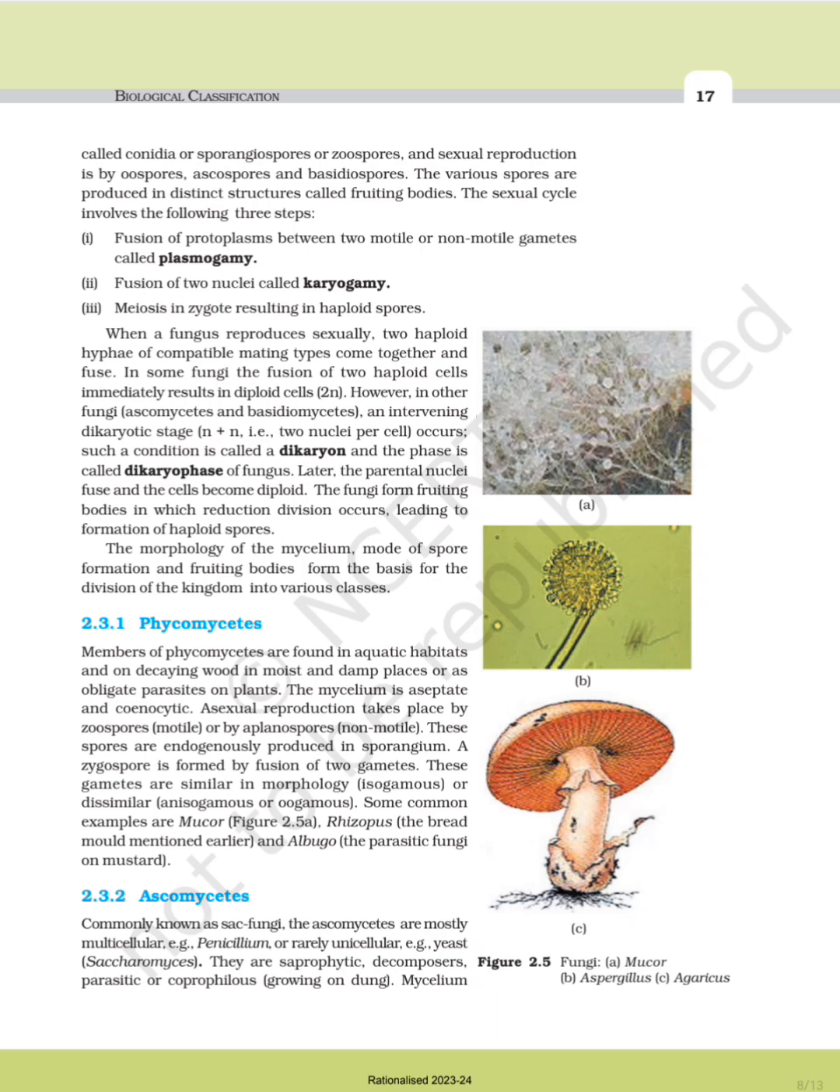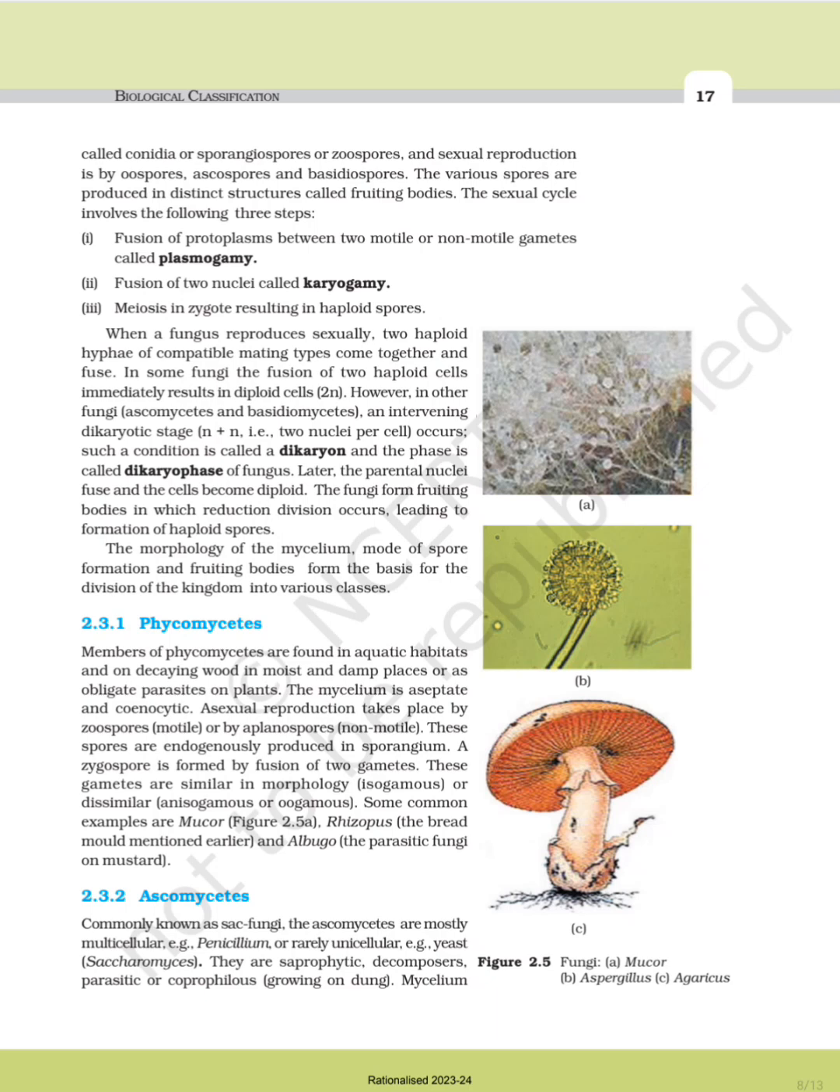The members of Phycomycetes are found in aquatic habitats and on decaying wood in moist and damp places, or as obligate parasites on plants. The mycelium is aseptate and cenocytic. Asexual reproduction takes place by zoospores, motile, or by aplanospores, non-motile. These spores are endogenously produced in the sporangium. A zygospore is formed by fusion of two gametes. These gametes are similar in morphology, isogametes, or dissimilar, anisogametes or oogametes.